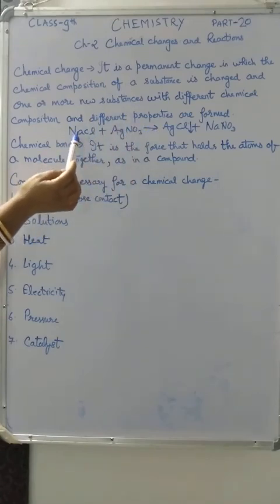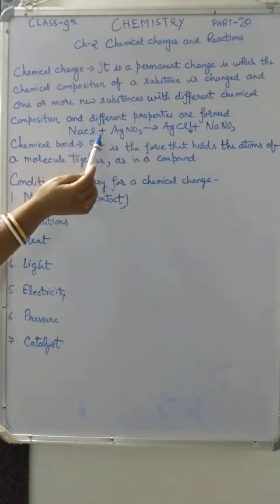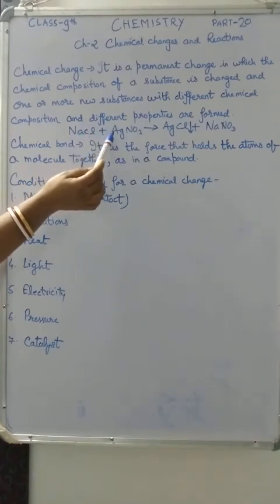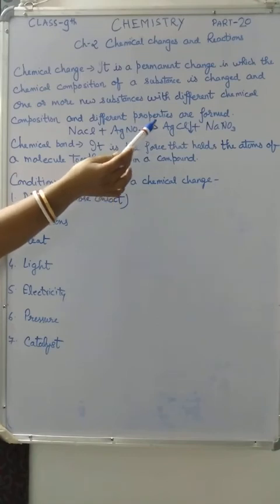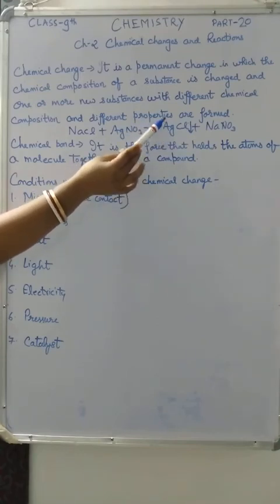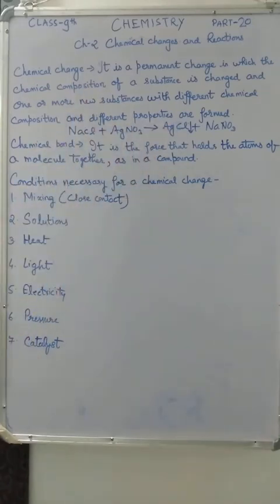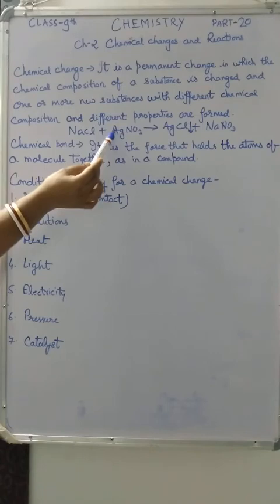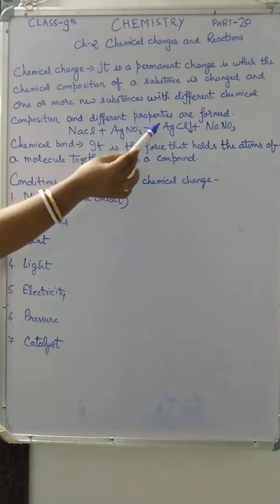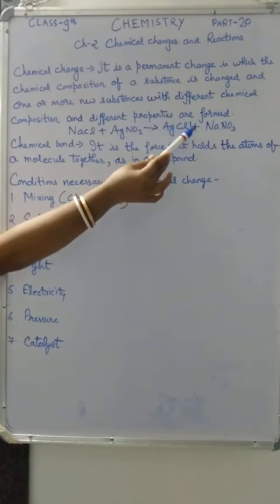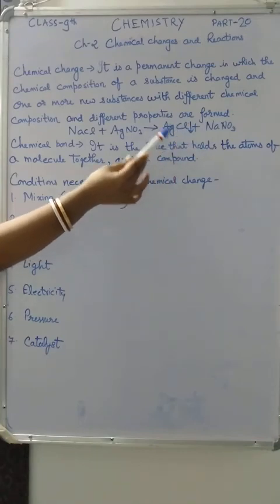In which the chemical composition of the reactants is changed and totally new chemical compositions, the products, are formed. Listen again: the chemical composition of a substance is changed and one or more new substances with different chemical compositions and different properties are formed.